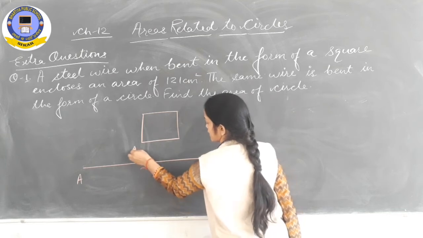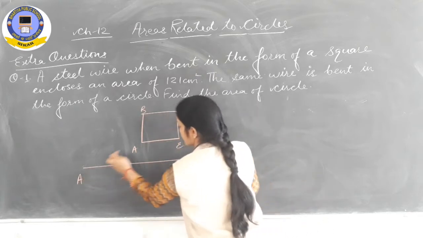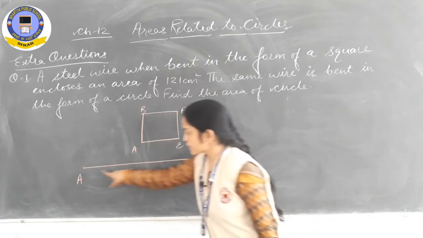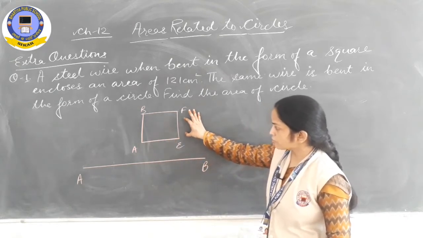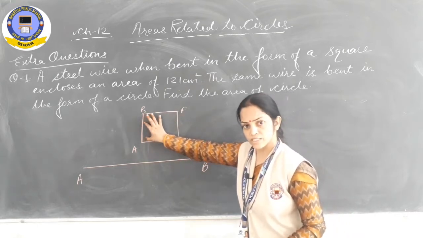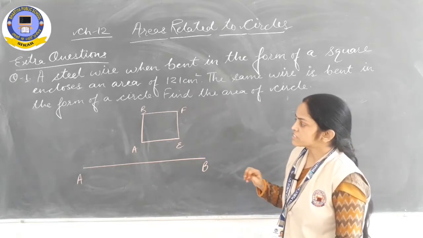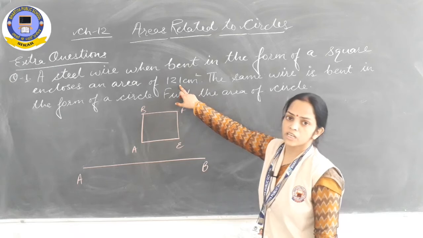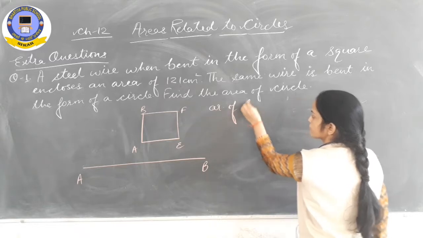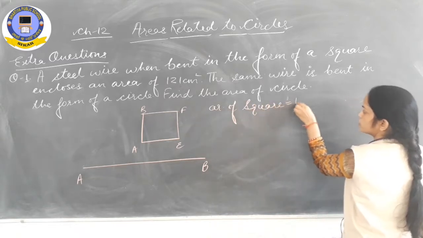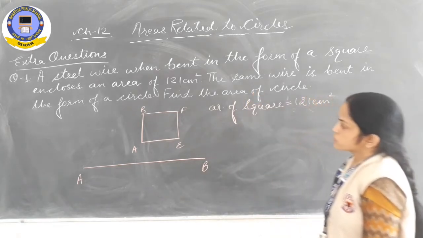Let it be A, E, F, B. This whole wire I have converted in this shape. So length of wire AB is the same as AE plus EF plus BF plus AB, isn't it? Because we have used this whole wire to form a square. Now in the question it is given that this square encloses an area of 121 centimeter square. So area of square is equal to 121 centimeter square, it is given to us.